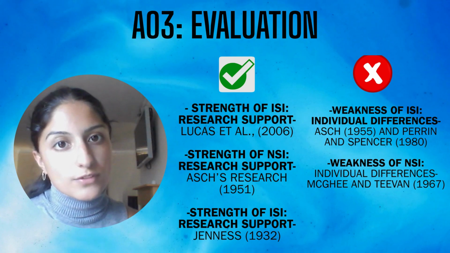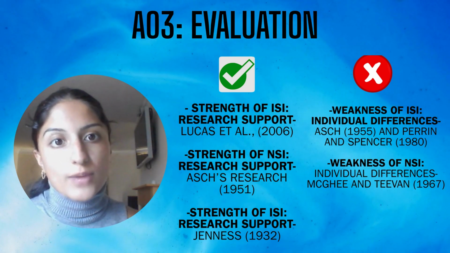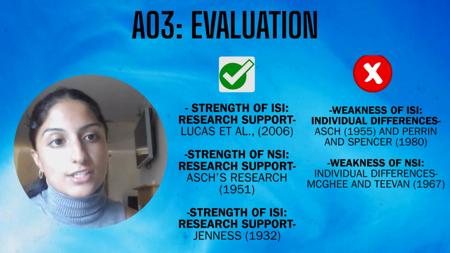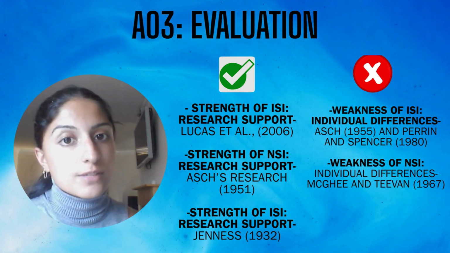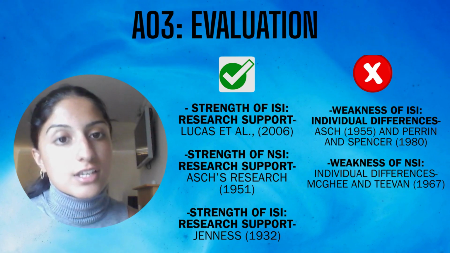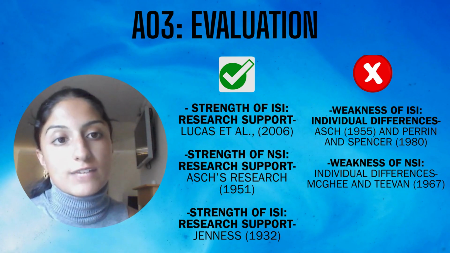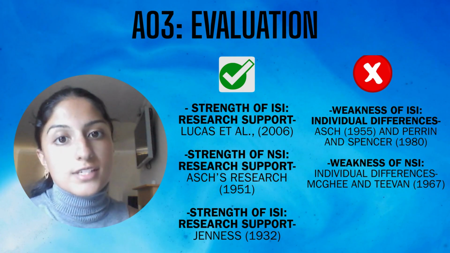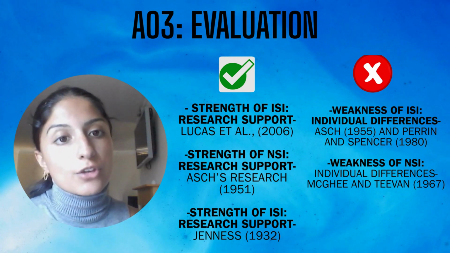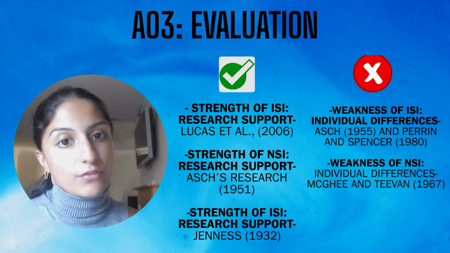A weakness of normative social influence is that there are also individual differences. This is because not everyone cares about being liked or has a desire for social relationships, which could be attributed to different cultures and certain personality traits, such as independence. Individuals who want to be liked have a need for affiliation, social relationships, and being accepted. This is supported by McGhee and Teevan, who found that the likelihood of conformity was higher in students that could be described as having a high need for affiliation.